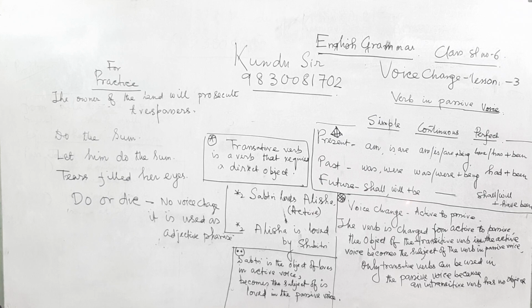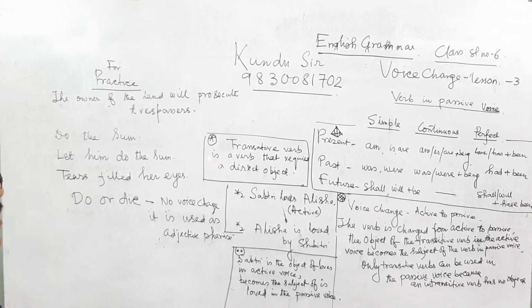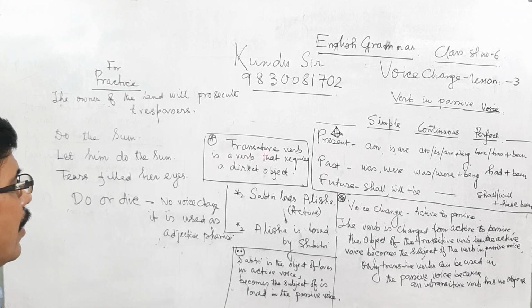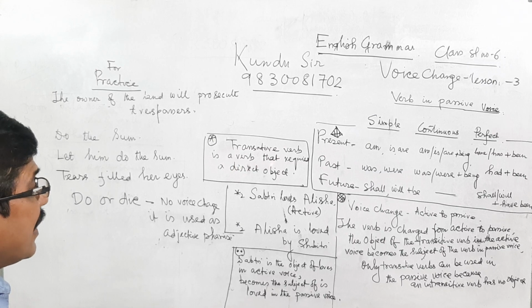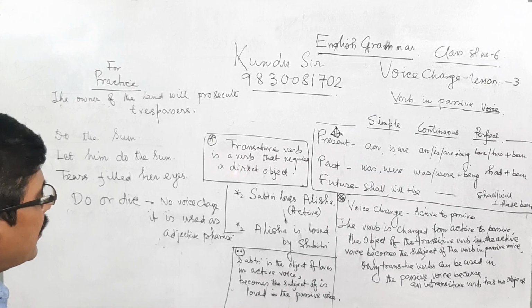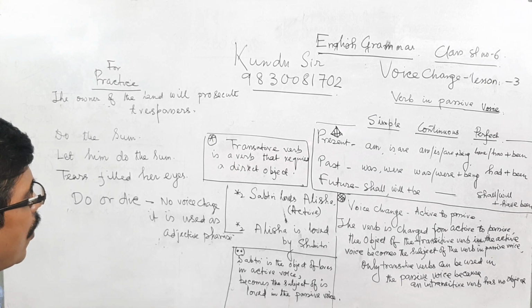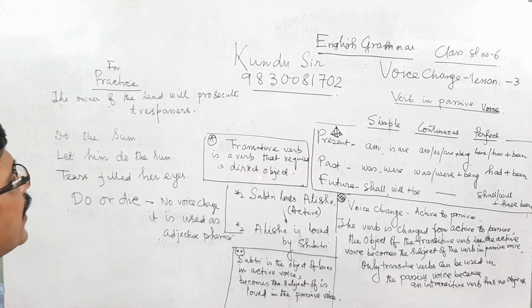Now I am giving another important thing regarding the verb: transitive verb and intransitive verb. What is a transitive verb? A transitive verb is a verb that requires a direct object.